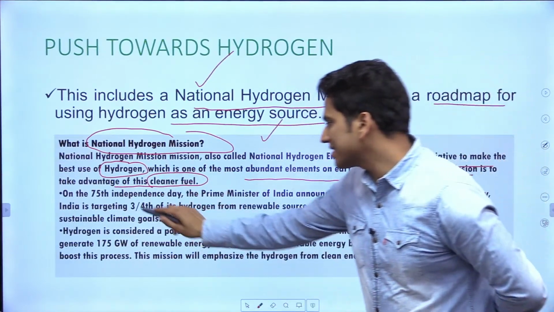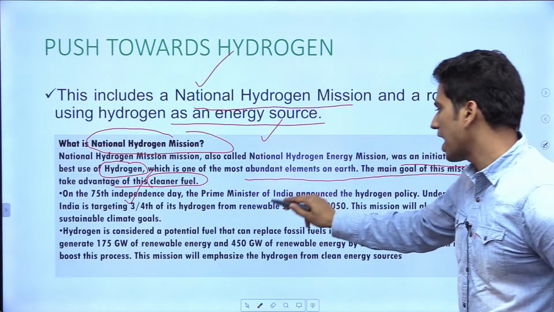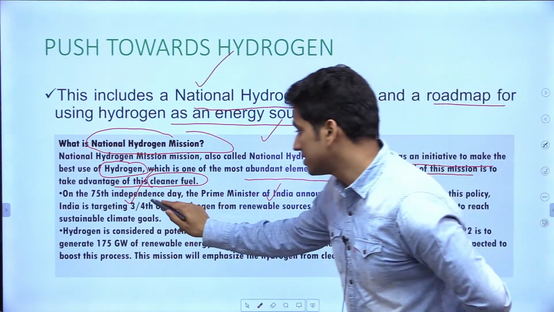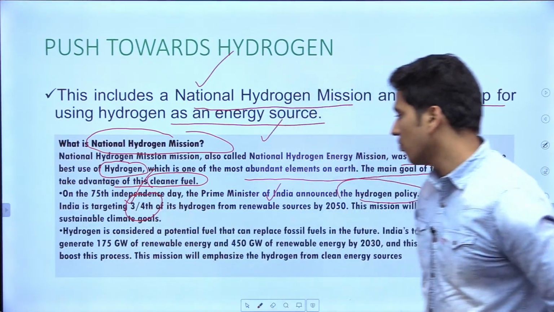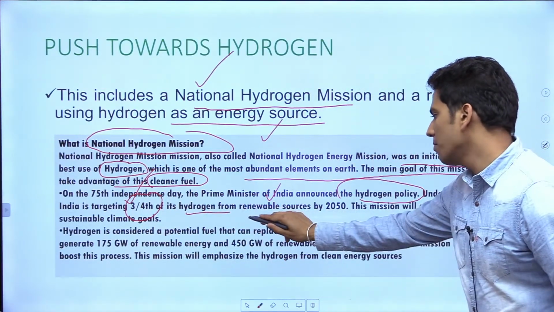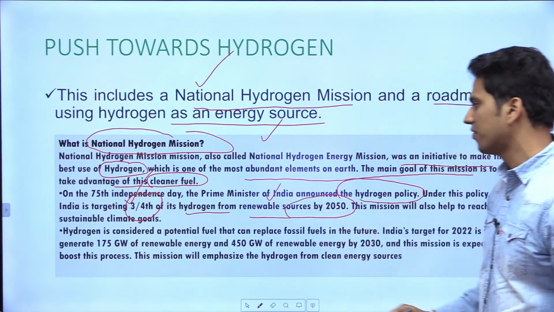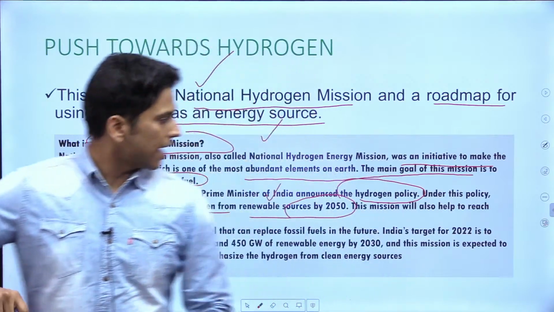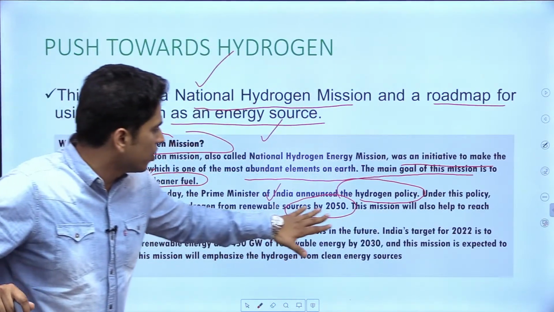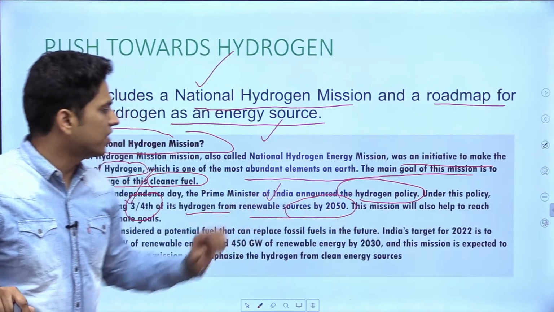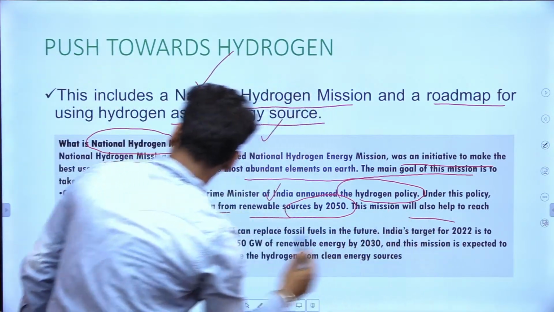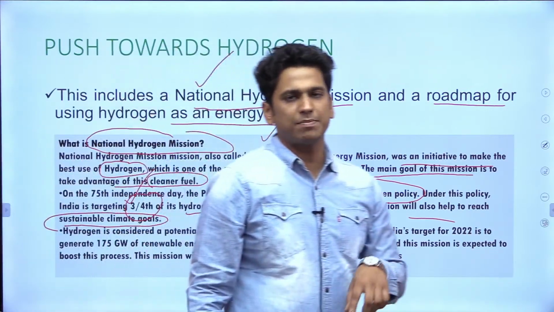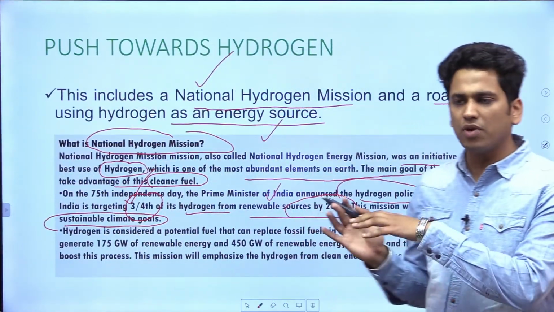The main goal of the mission is to take advantage of this cleaner fuel. On the 75th Independence Day, the Prime Minister of India announced the hydrogen policy. Under this policy, India is targeting three-fourths of its hydrogen from renewable sources by 2050. This is very, very important. This mission will also help to reach sustainable climate goals. This is the important aspect that I wanted you to relate it to.